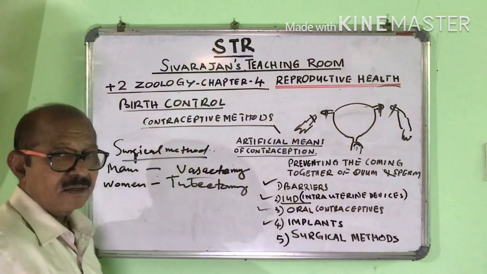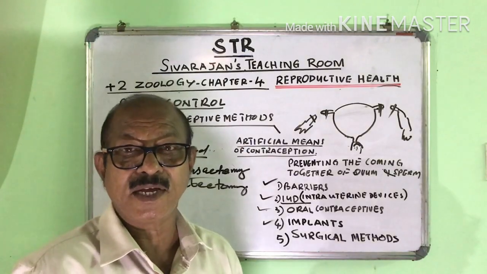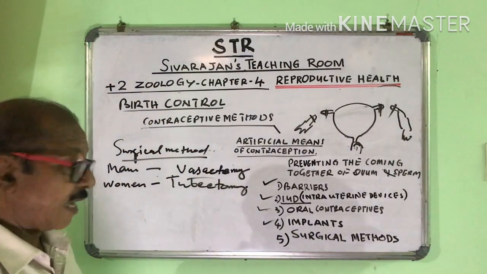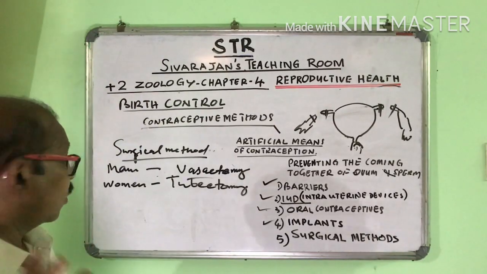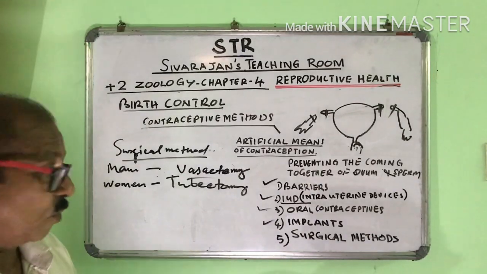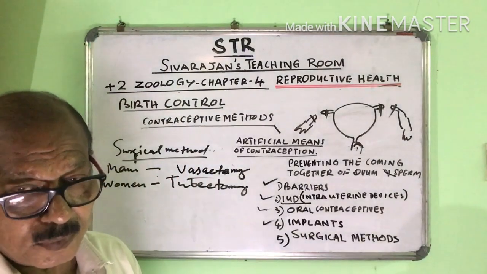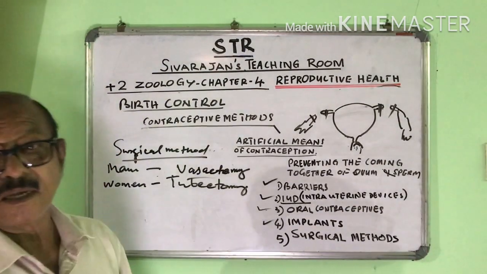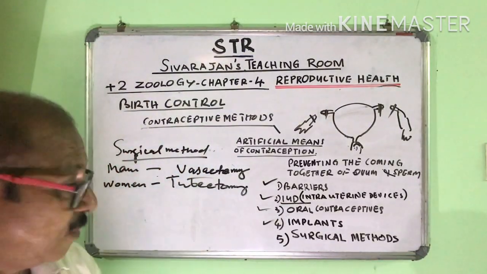And IUDs are intrauterine devices. They are of three types. Non-medicated IUD, example Lippes loop. These examples you have to keep in memory. Then the copper ions releasing IUDs, example Copper T, Copper 7, Multiload 375. Then the hormone releasing IUDs, example Progestasert and LNG-20.